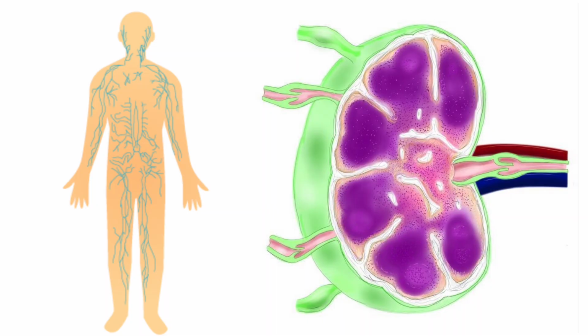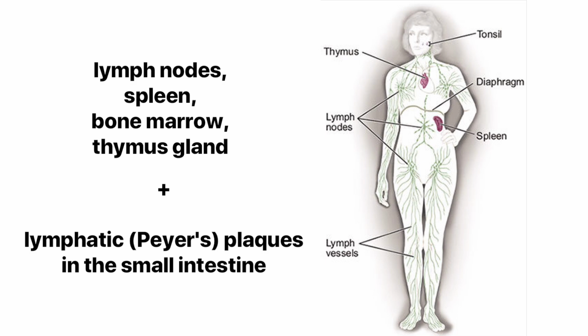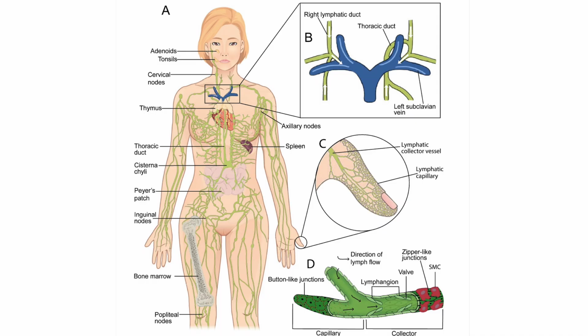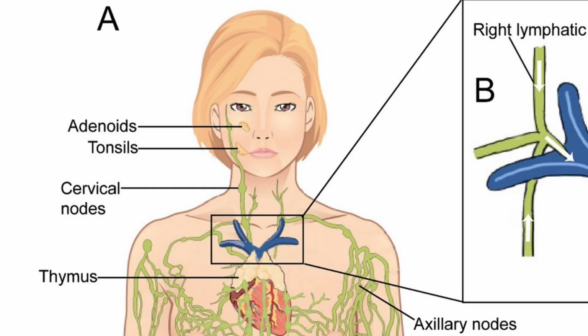The lymphatic system refers to all lymphatic pathways, namely lymphatic vessels, trunks and ducts, lymph capillaries, and lymphoid organs. Lymphoid organs include, for example, lymph nodes, spleen, bone marrow, thymus gland, as well as lymphoid tissues in the gastrointestinal tract, that is, lymphatic or Peyer's plaques in the small intestine, and in the pharynx, pharyngeal tonsils, lingual tonsils, and palatine tonsils.